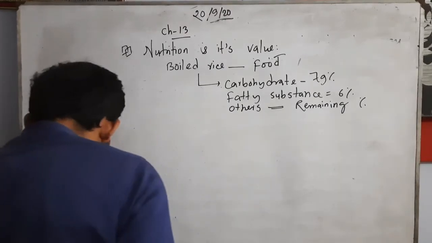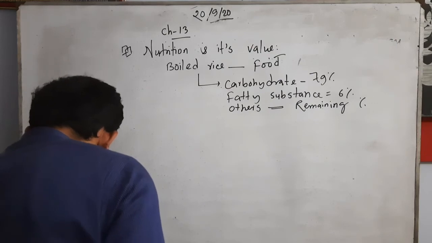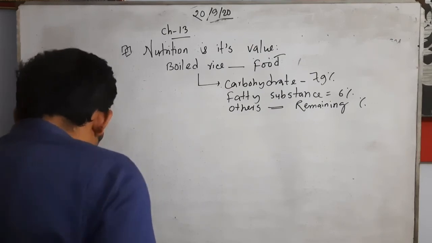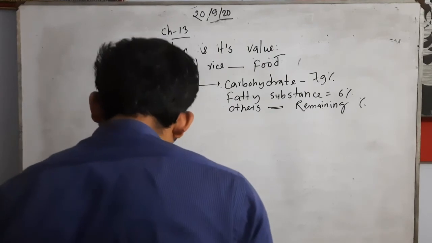And another one we need to have: 345 to 349 kilocalorie energy is obtained from 100 gram rice.